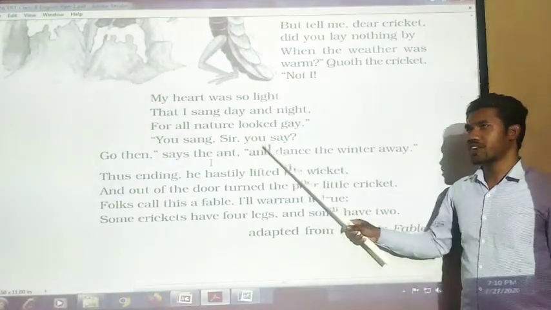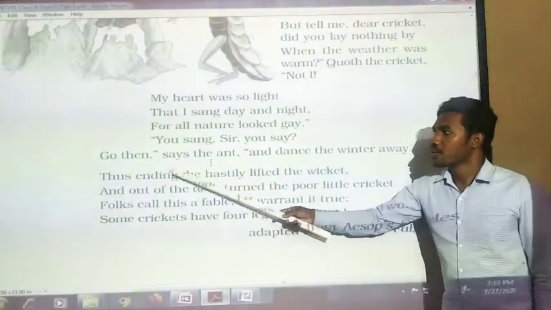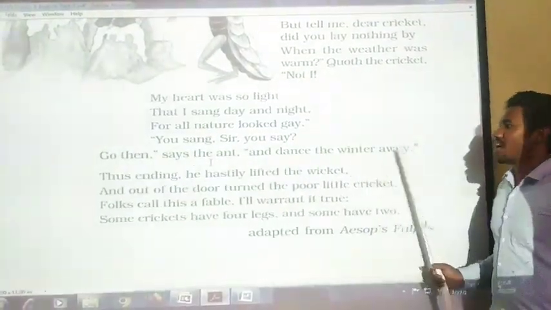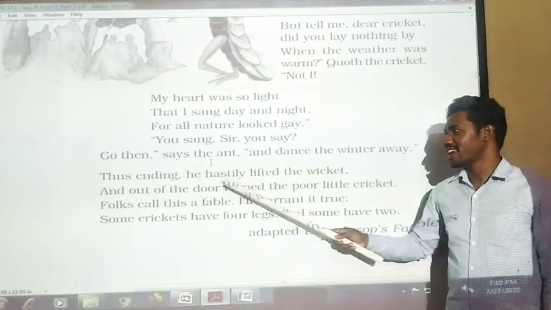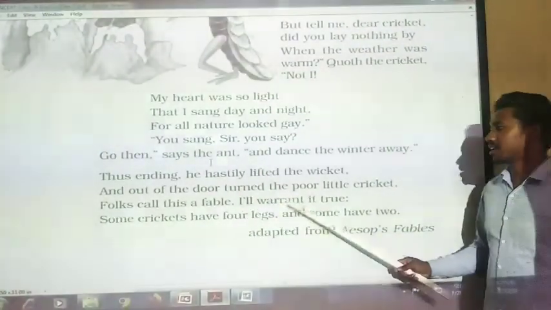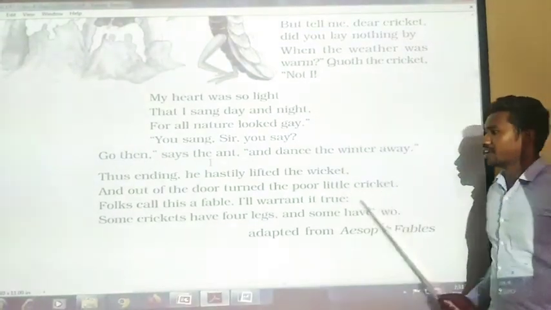You sang, sir, you say? Go then, says the aunt, and dance the winter away. Thus ending, he hastily lifted the wicket, and out of the door turned the poor little cricket.